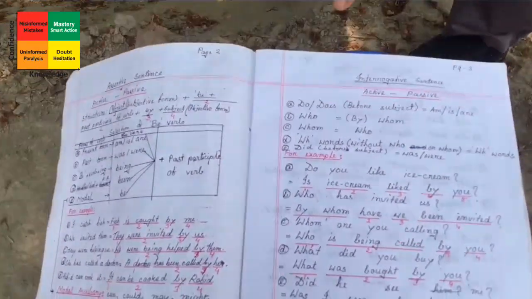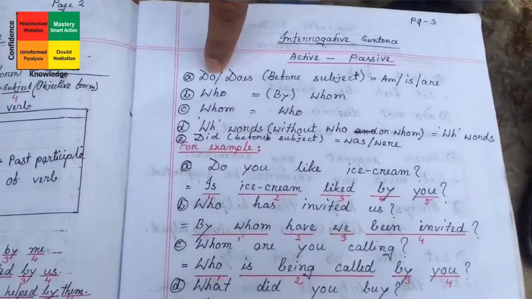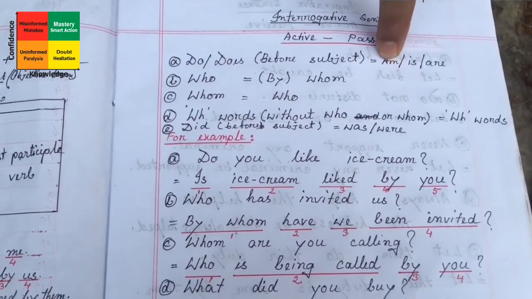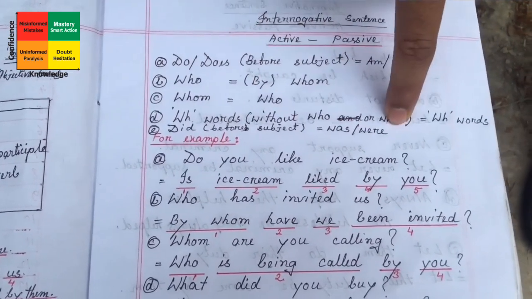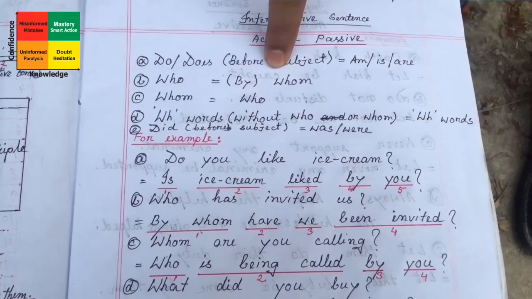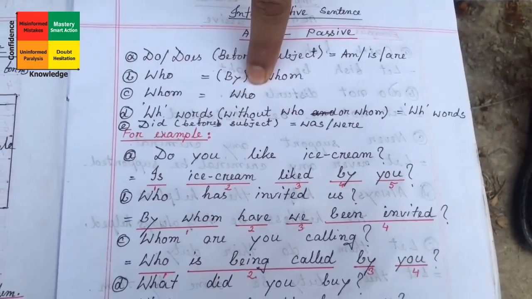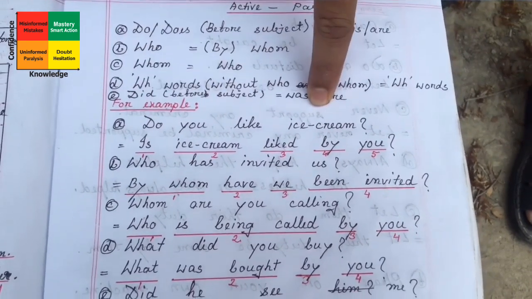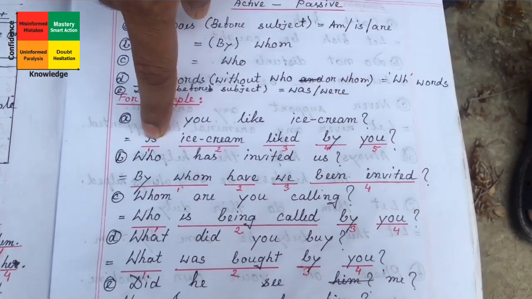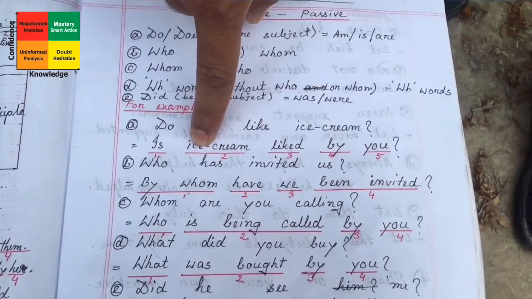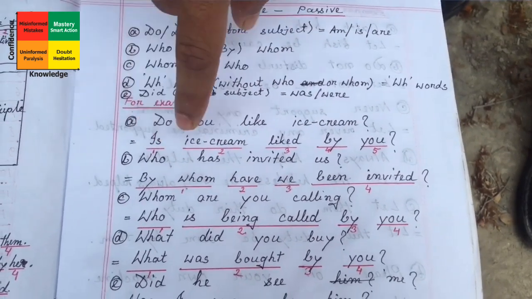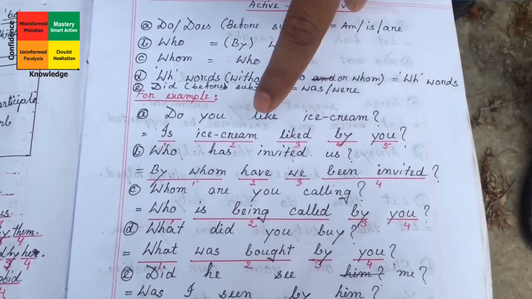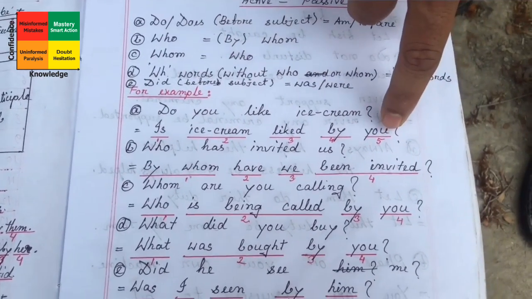Look at my lecture, that means do, does, will be before the subject; do, does, will be am, is, and did will be was; who will be by whom, and whom will be who. So I am giving an example. Do you like ice cream? So do has become is because ice cream is singular, of course is will come for that, and like has become liked, and the subject will come to the last.